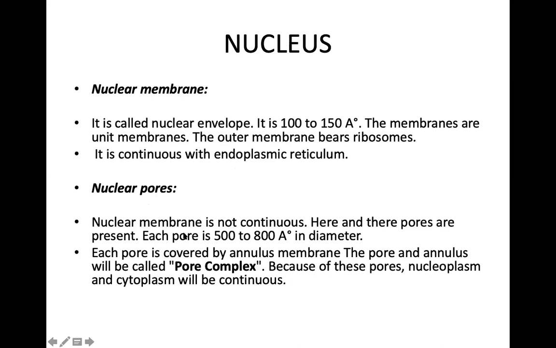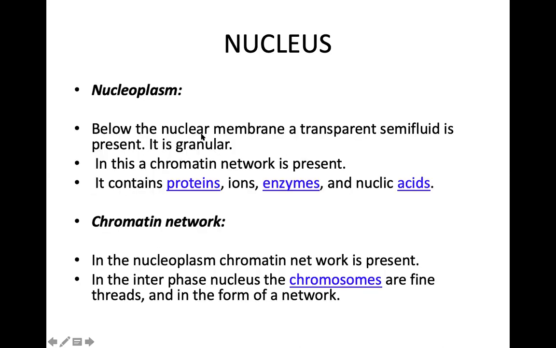These pores help in the entry and exit of materials inside the nucleus and outside the nucleus. The nucleoplasm is a semi-fluid found in the nucleus. It contains proteins, ions, enzymes, and nucleic acid. The chromatin network is found in the nucleoplasm of the nucleus.